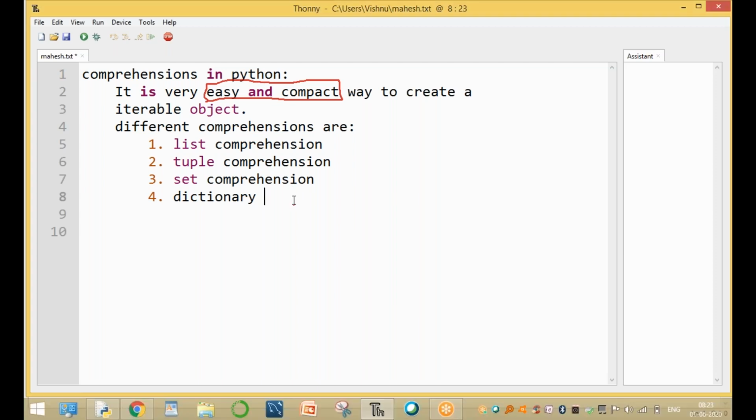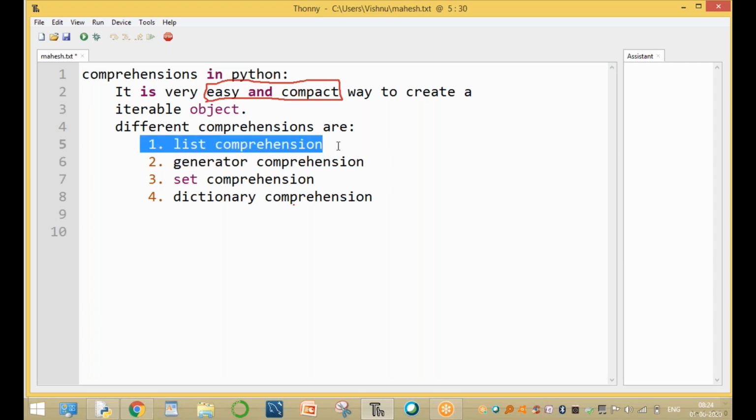Now, dictionary comprehension. Okay, clear. But Python, very important, does not support tuple comprehension. In place of tuple comprehension, Python supports generator comprehension. Now, sir, what is a generator? What is generator comprehension? I will explain later. No problem.